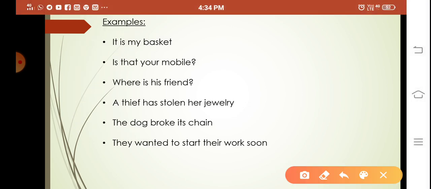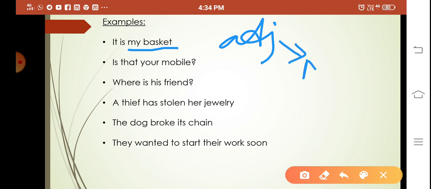Examples: my basket, my basket. Actually, an adjective is nothing but a word which describes the noun. Here, basket is a noun, and it is being described. My is a possessive adjective. My basket.